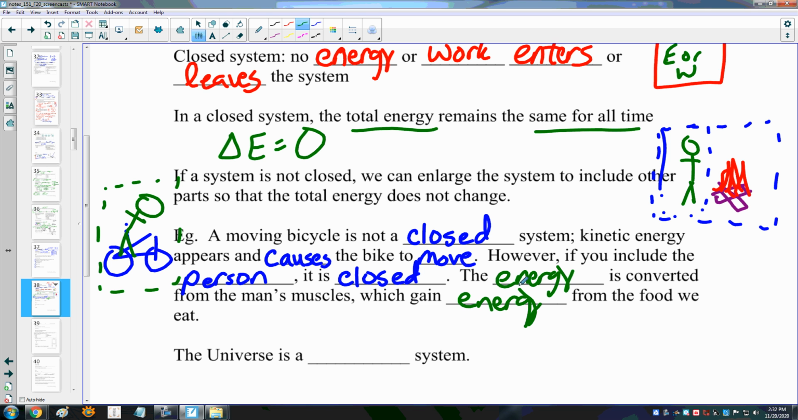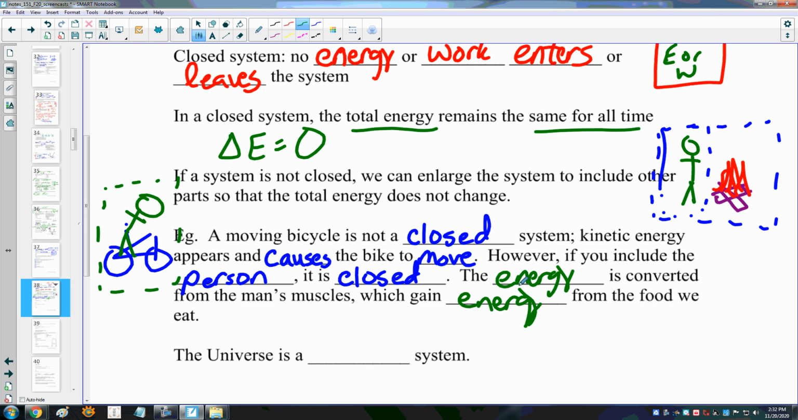It's a closed system. The total amount of energy within that system, which includes both the man and the bike, will remain the same. The energy in the man might decrease as he expends calories or food energy to make the bike move, but as his energy decreases, the energy of the bike increases. And so the conservation of energy holds.